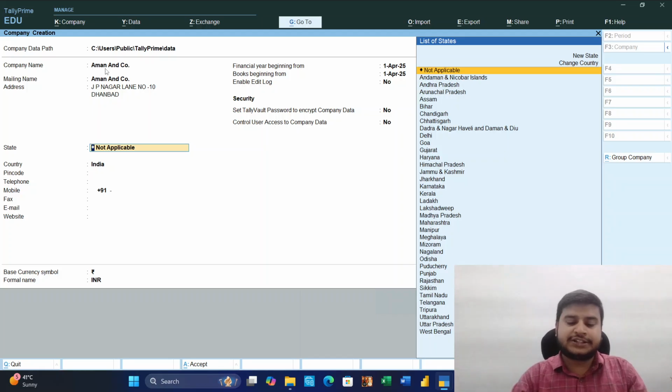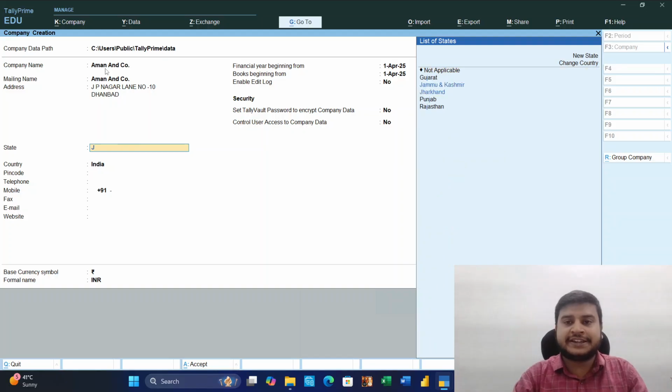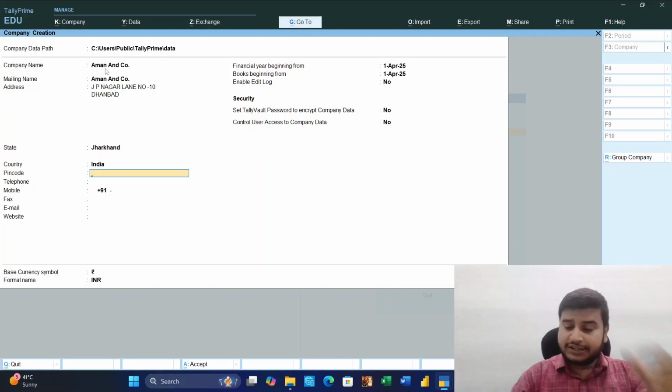Then state. Press the first letter of your state, then you will get the name. My state is Jharkhand, so I will press J. There are names like Jammu and Kashmir, Jharkhand, and others like Gujarat, Punjab and Rajasthan. So J for Jharkhand. Pin code is 826001.